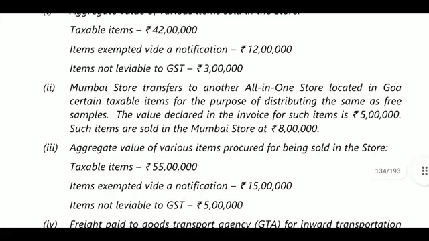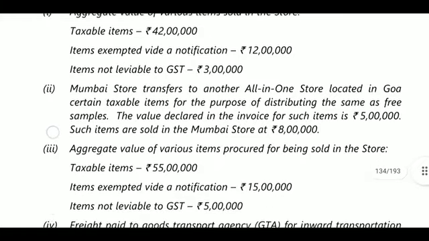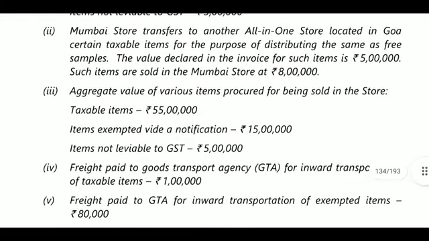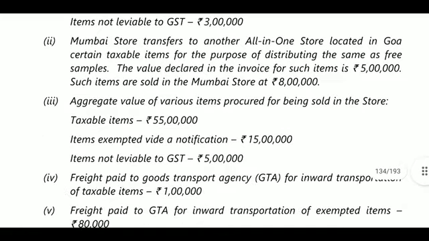It was considered. Next, aggregate value of various items procured for being sold in the store. So what is this? Aggregate value of various items procured for being sold in the store. We are selling items in the store.